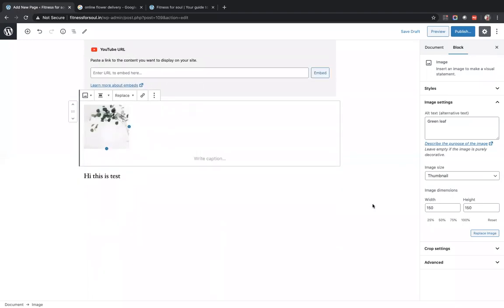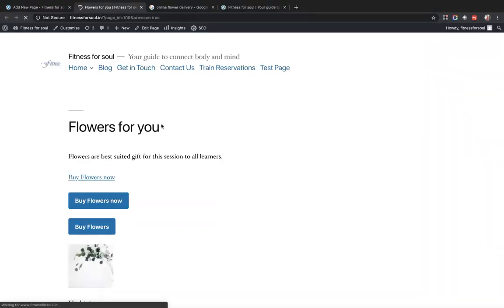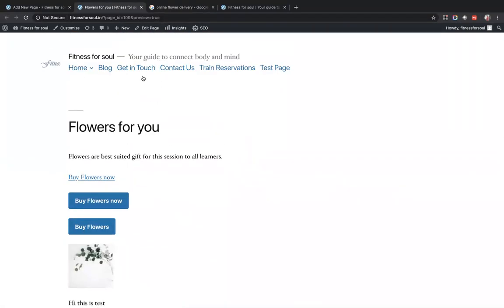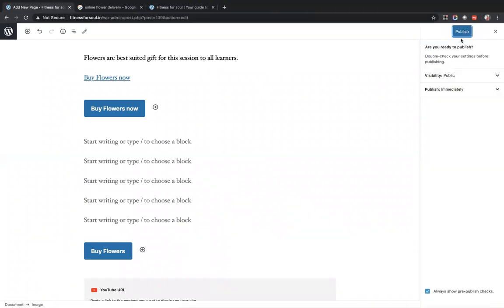So we'll publish our first page and show you a live page, and click on this and show if it actually goes to the flower page that we were talking about. As a good practice, always go to preview first and see how it looks. If all is fine, yeah, so this is how my page will look going forward. I'll go back, I'm liking this page and I will click publish.